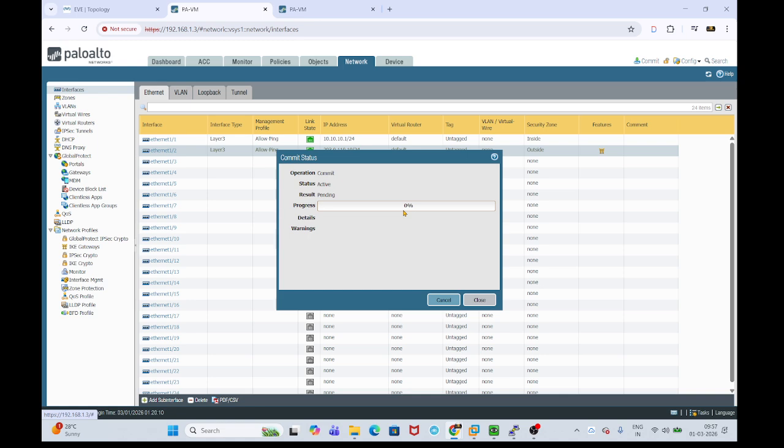Then we can verify the ping test. If we are able to reach the other side, we will be able to get the tunnels up. This is one type of situation we can encounter whenever we are troubleshooting IPsec.